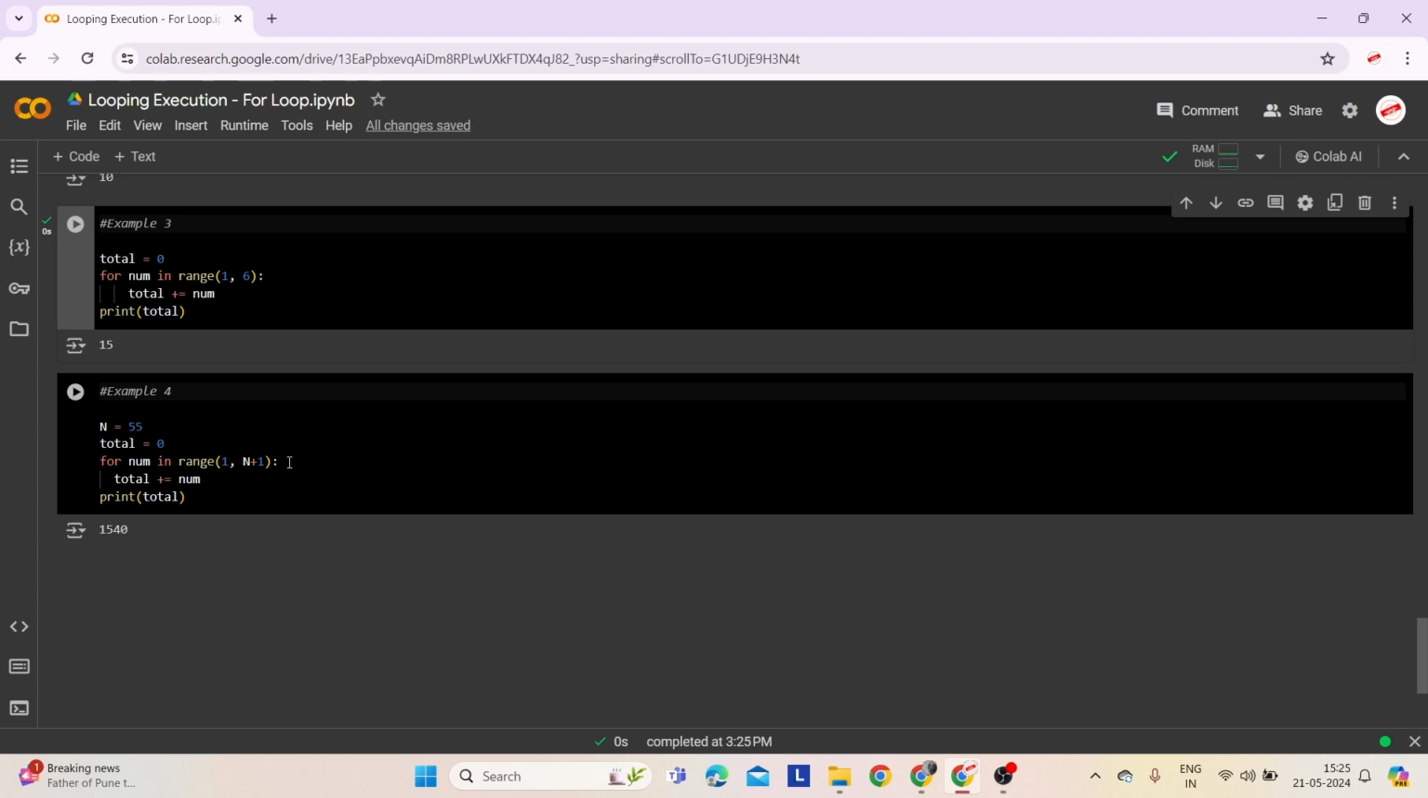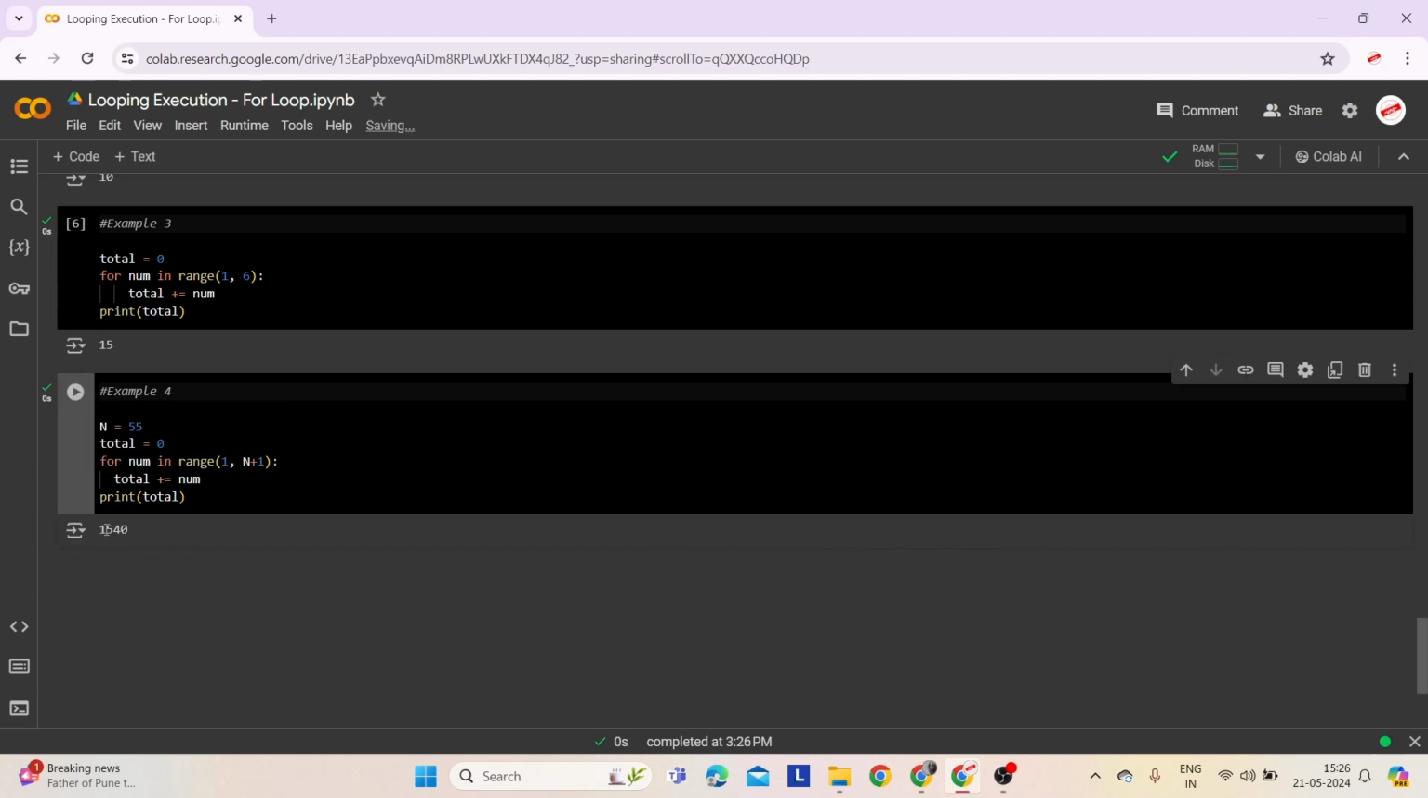Here we are using a for loop to iterate over each number in the sequence generated by range(1, 56). Now, inside the loop, total += number adds the current number to the total. After the loop finishes, print(total) outputs the final value of total. Let's execute this. The output is 1540. This is all about today's lecture.